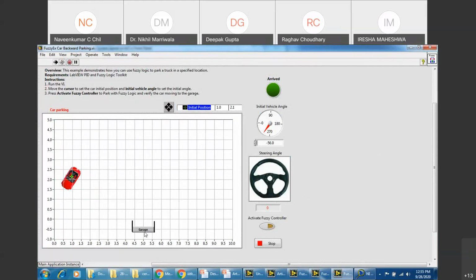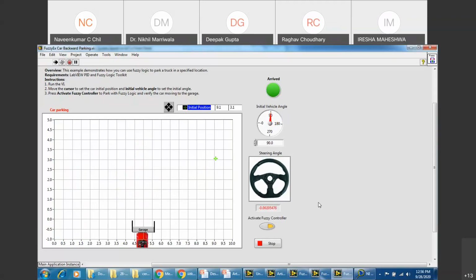Can you see this? And I activate the fuzzy controller. As soon as I activate the fuzzy controller, the car is automatically parked in the garage. I move the position, I activate it again. You could see the change happening.